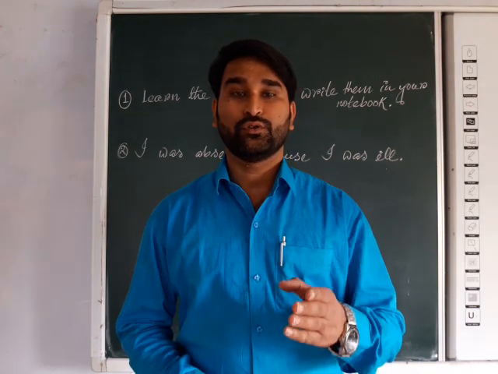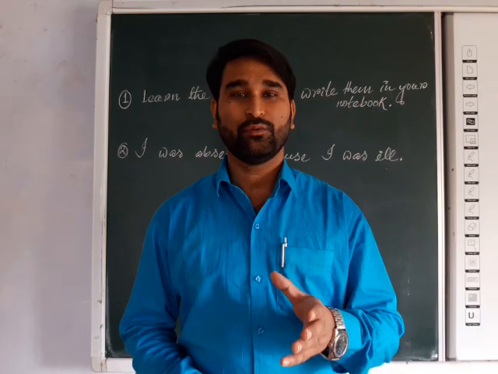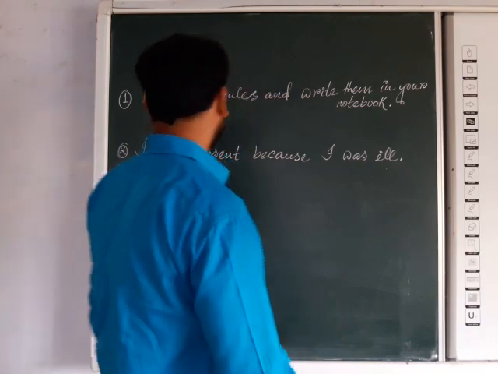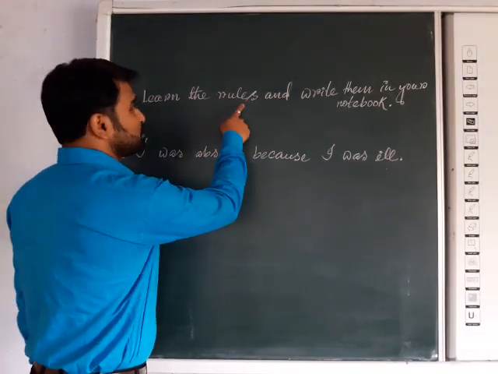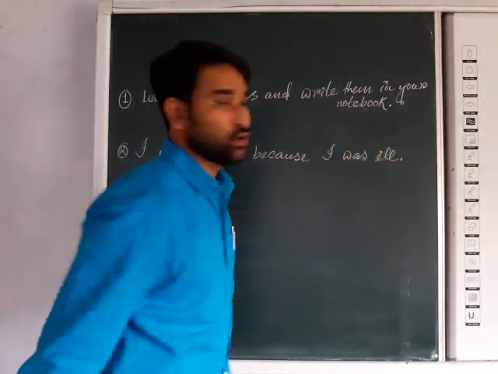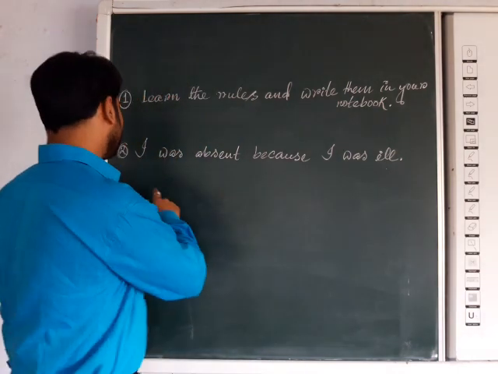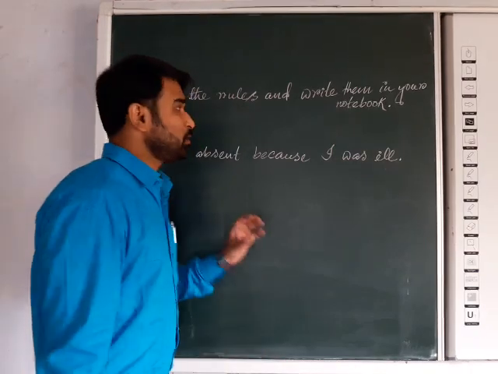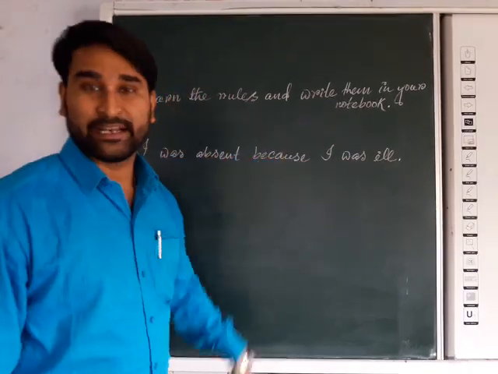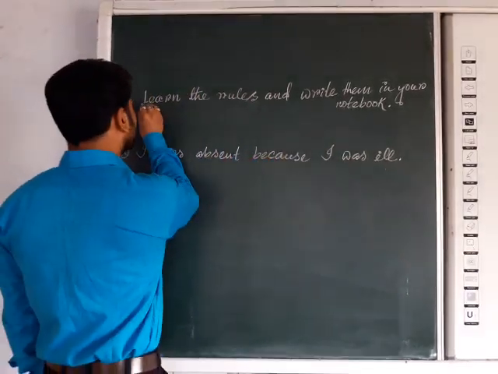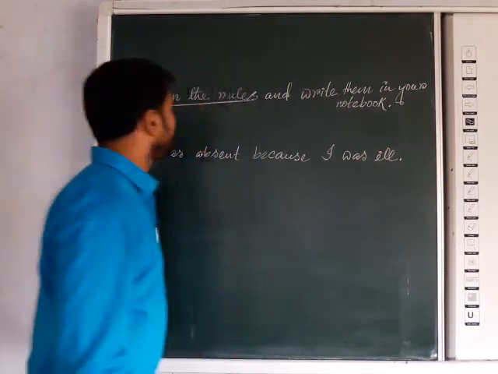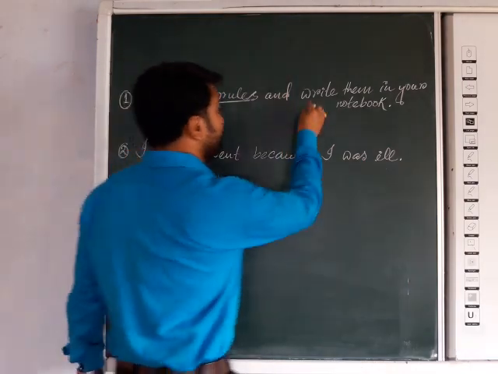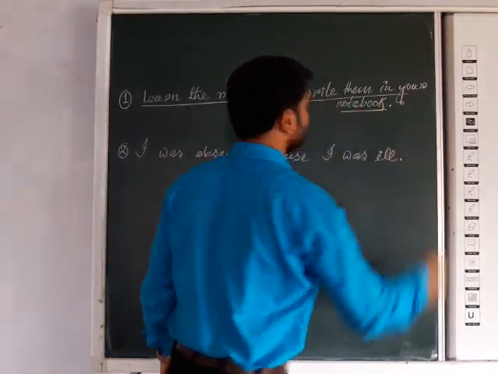Okay, so let's start. I will not tell you what it is. We should start with two examples first. First one: learn the rules and write them in your notebook. And the second sentence: I was absent because I was ill. Now look at the construction of these two sentences. First one, learn the rules. That is one section, and the next section is write them in your notebook.